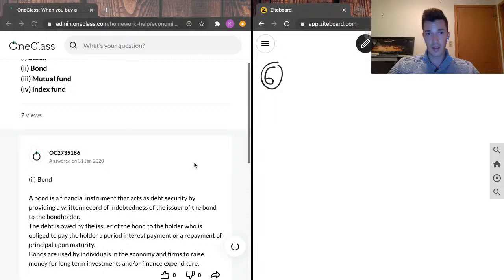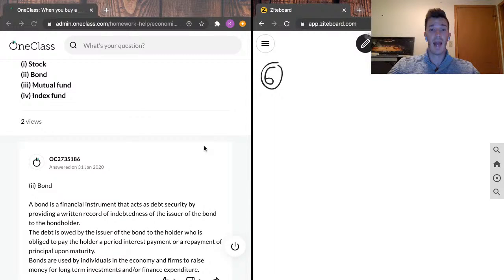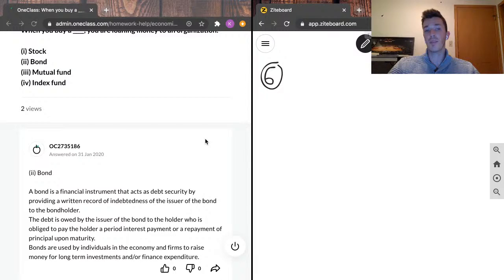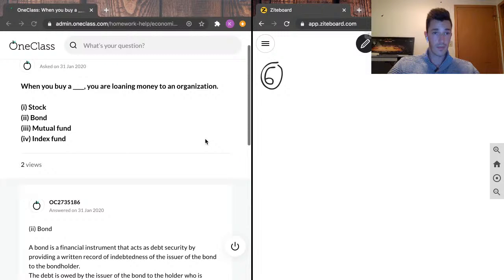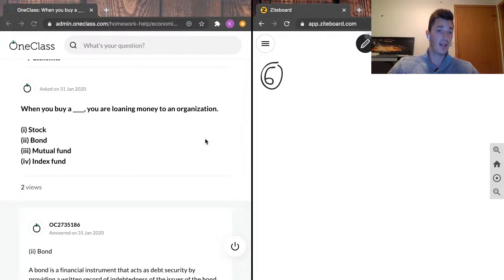So a bond is a financial instrument that acts as debt security by providing a written record of indebtedness of the issuer of the bond to the bondholder. The debt is owed by the issuer of the bond, with interest payment or repayment of principal upon maturity. Bonds are used by individuals in the economy and firms to raise money for long-term investments and or finance expenditure. And that is the correct answer and exactly what a bond is.